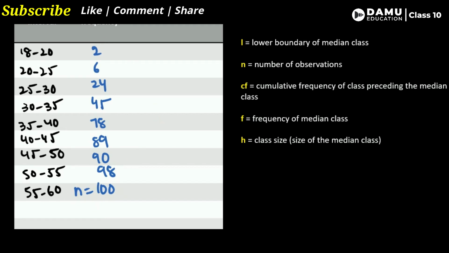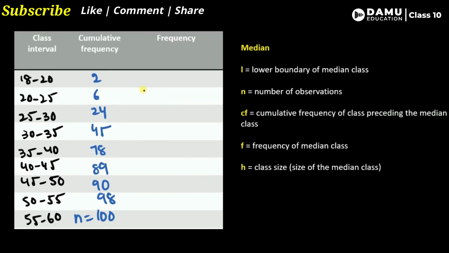Let's find out the frequency values. To calculate frequency from the cumulative frequencies, we subtract from the bottom. 100 minus 98 is 2.